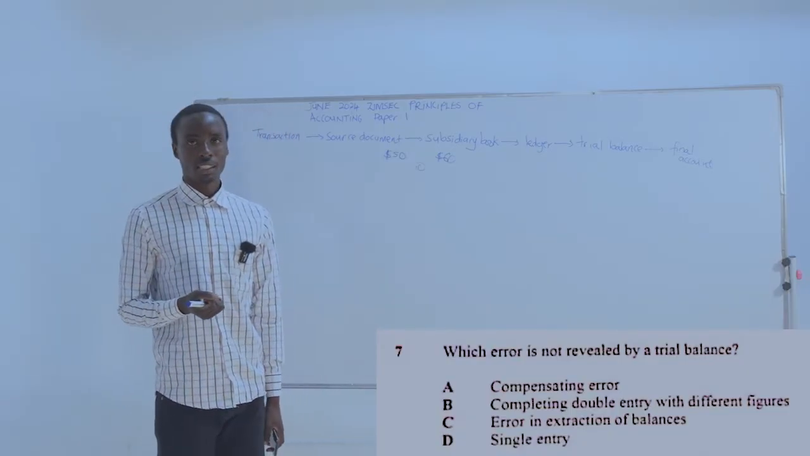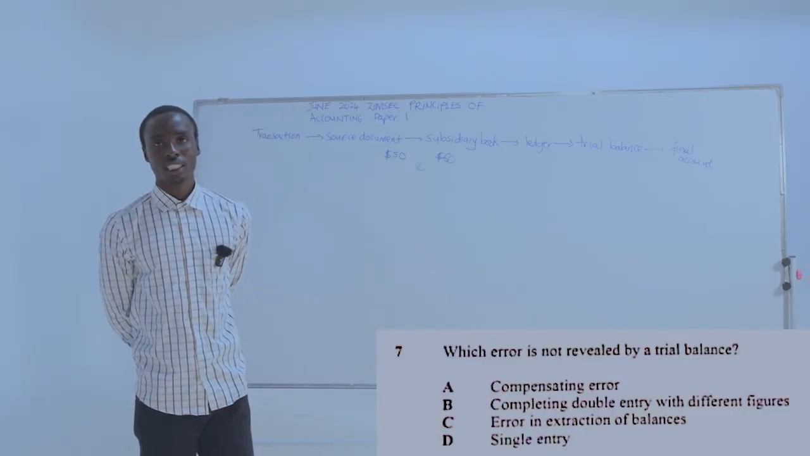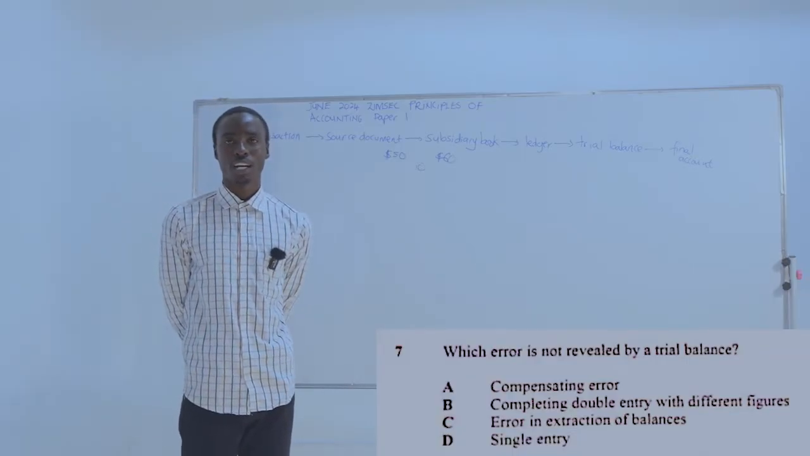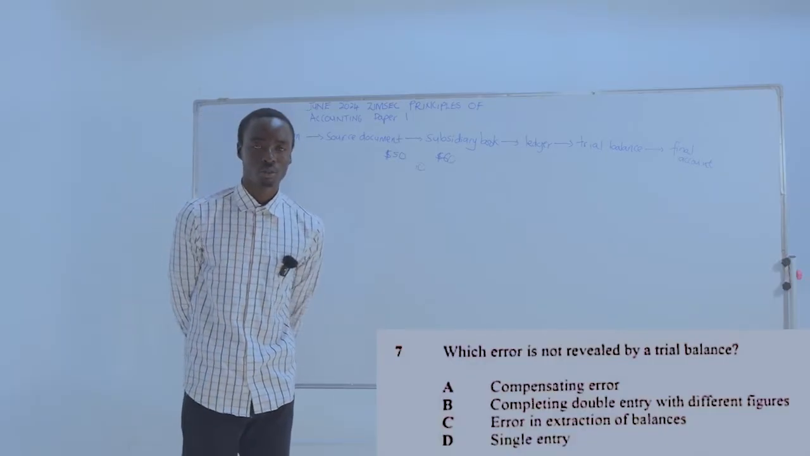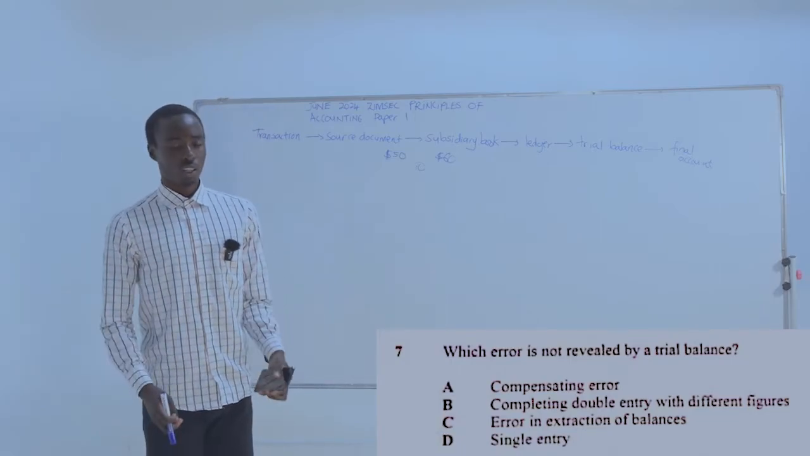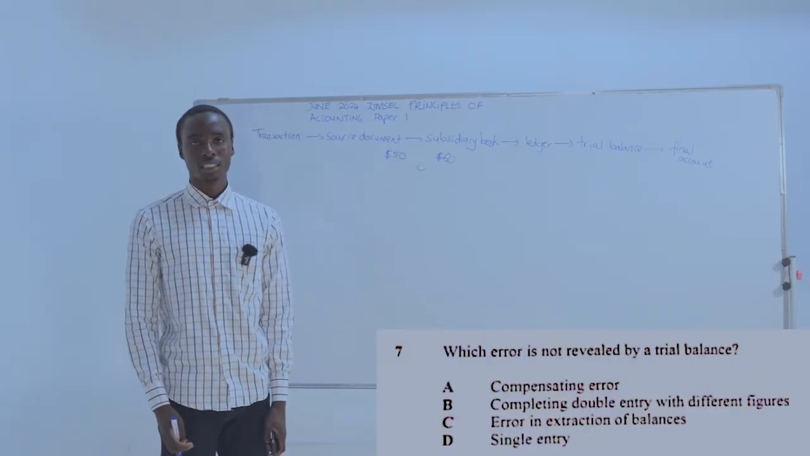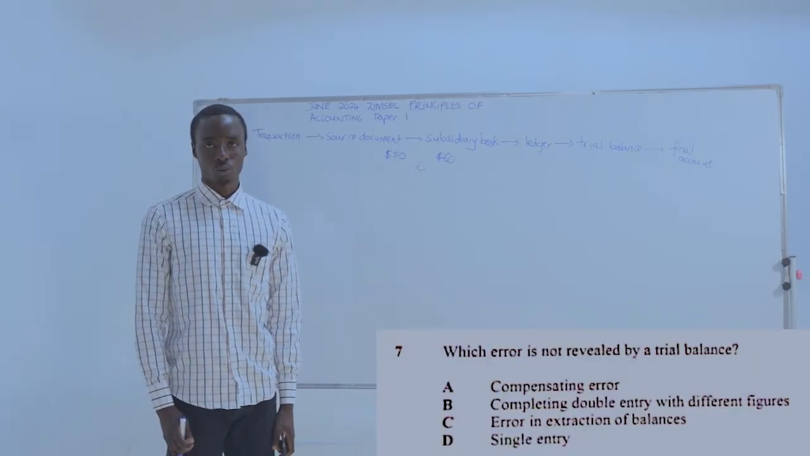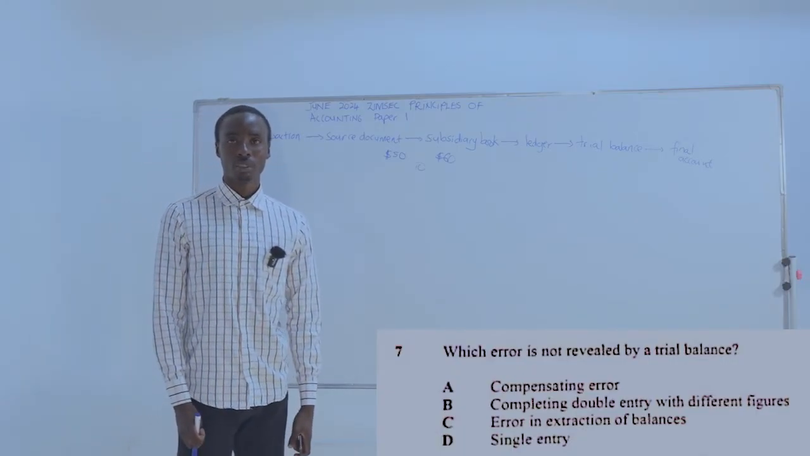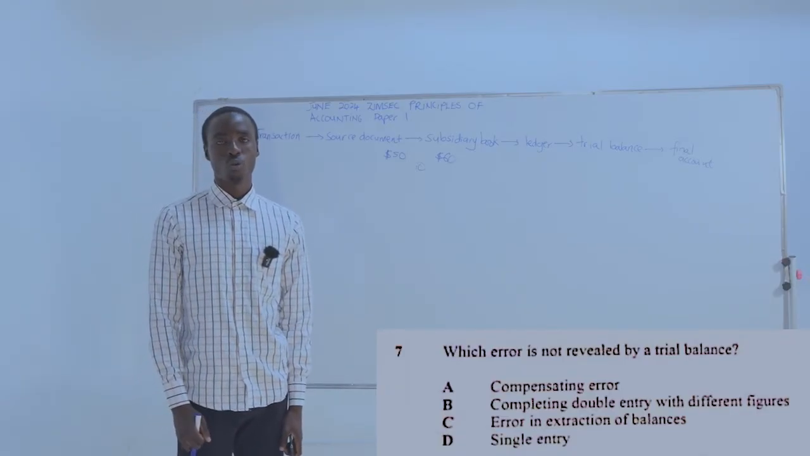The first one is the error of omission. Error of omission is where a transaction is not recorded at all in the books of accounts. This is the error of omission. Number 2, we've got error of principal. Error of principal is where the entry is recorded in the wrong account. For example, we can record capital expenditure as a revenue expenditure. So this is the error of principal.